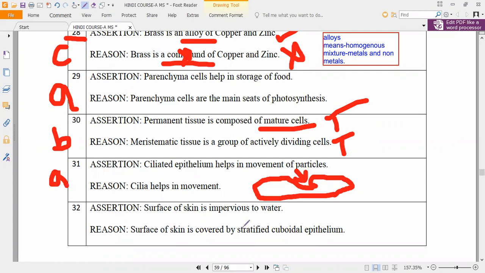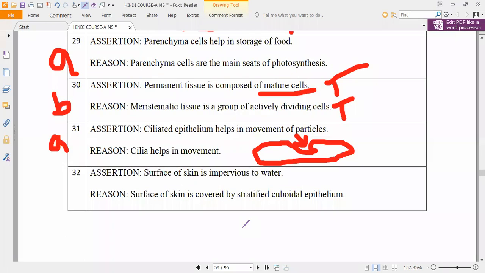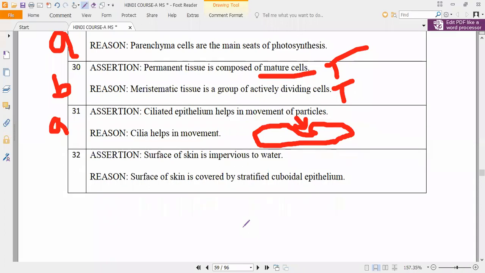Next. Surface of skin is impervious to water. What do you mean by impervious? In Class 8, you may have studied impervious rocks. Have you seen petroleum stored in impervious rocks? Impervious means non-porous rocks, meaning the petrol under the ground will be stored between the two rocks. Yes or no, Jayvarshini? In between the rocks only the petroleum will be stored. So that is what we call impervious rocks.